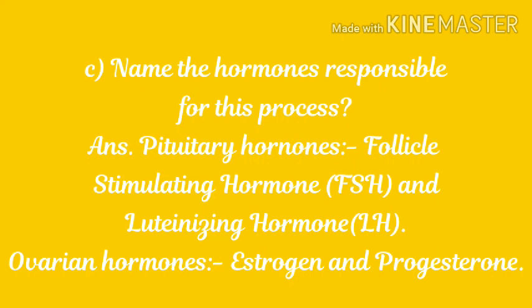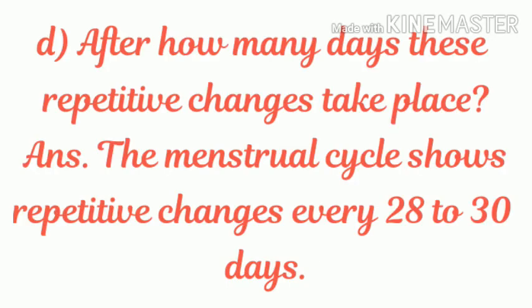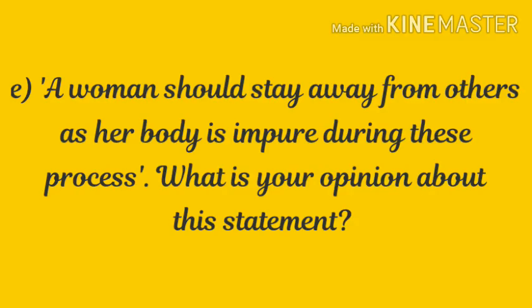One is pituitary hormones, which are follicle stimulating hormone FSH and luteinizing hormone LH. Ovarian hormones which are responsible for this cycle are estrogen and progesterone. D. After how many days do these repetitive changes take place? Answer. The menstrual cycle shows repetitive changes every 28 to 30 days.